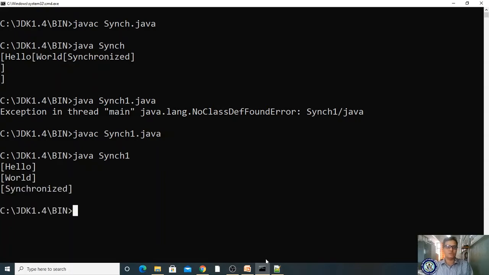So please observe here. Got it? If you observe here, the first thread has entered and it is waiting because the other thread is running, and it is also waiting because another thread is running. But whichever thread has entered, it is not coordinating. We are getting an improper output in the last program. If you modify the above program with the synchronized statement, whichever thread enters first will finish first, make use of the resource first, and quit. Once it quits, then the other thread enters and is evaluated.